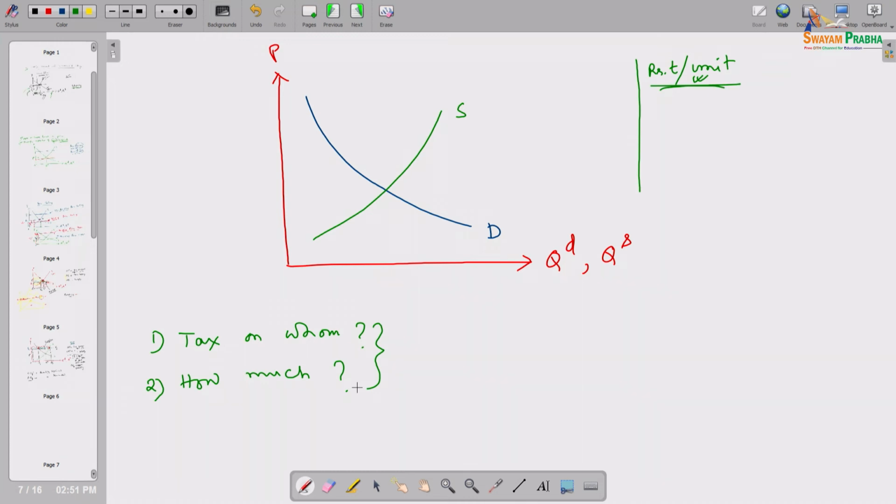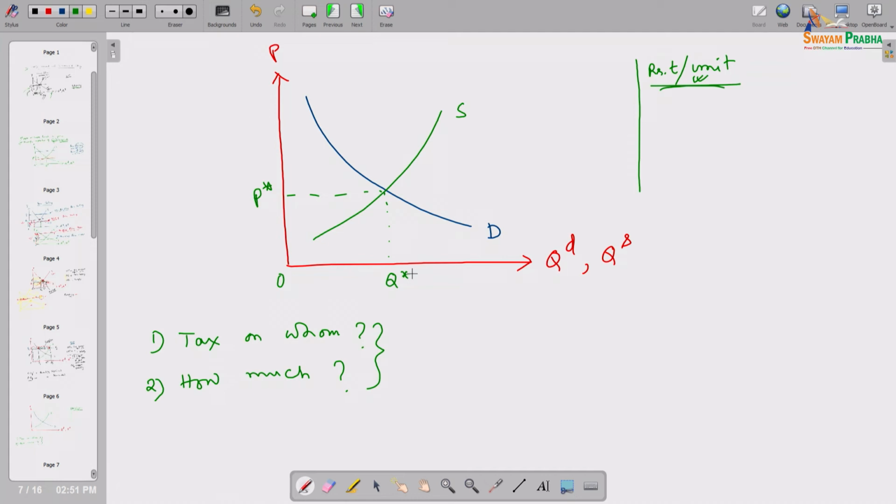When we get these two answers, it is very easy to understand what kind of implication there will be in the market. Suppose, without any intervention by the government through the taxation mechanism, we all know what the equilibrium price and equilibrium quantity will be. This will be the equilibrium price and this will be the equilibrium quantity.